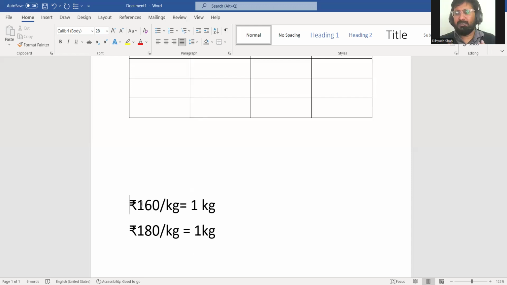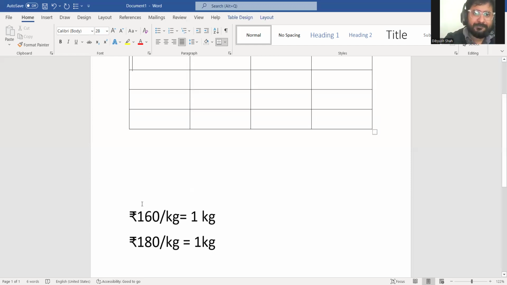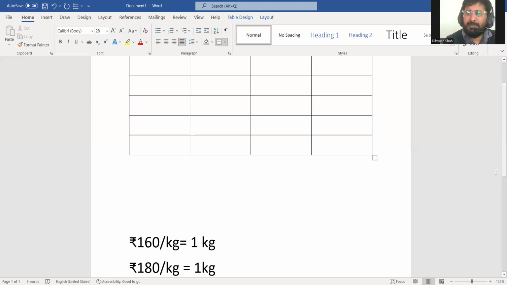So with the same amount of money, that is 160 rupees, now I can buy less apple, not an entire kg, maybe less. So here comes the concept of time value of money: because money loses its purchasing power over time, a dollar that is receivable 1 year later, 2 years later, or 3 years later is not equal to the dollar that is received today. Now, how is that computed?